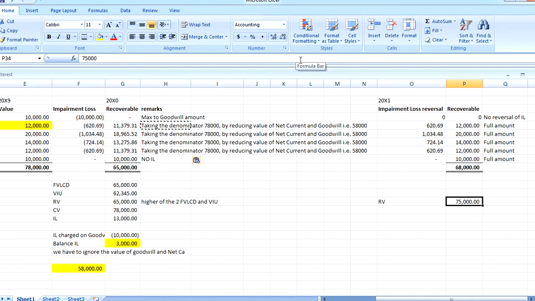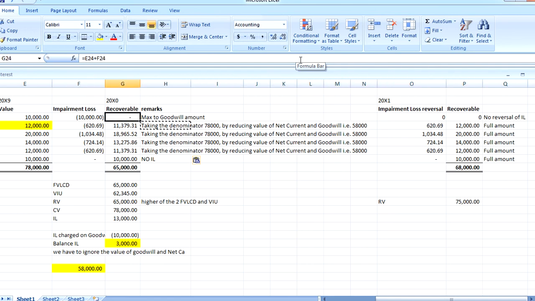So there is an upward trend. So impairment doesn't come here. Here the reversal of impairment is there. We cannot reverse the goodwill figure, so we have to keep this amount as nil.